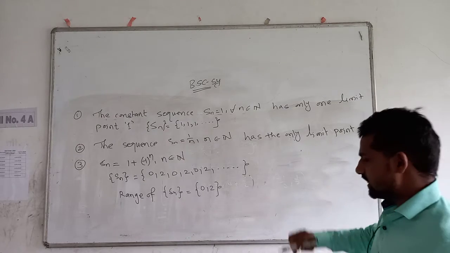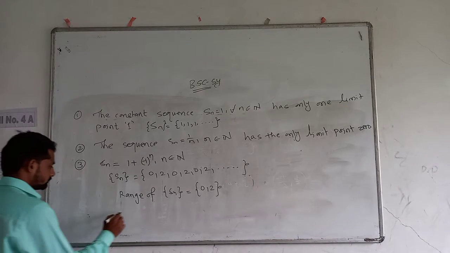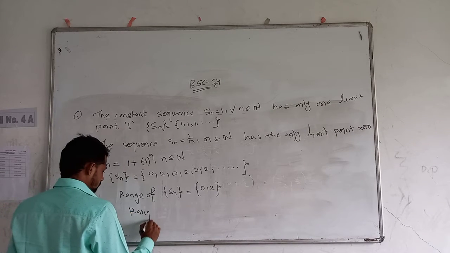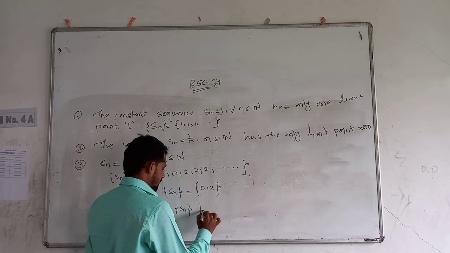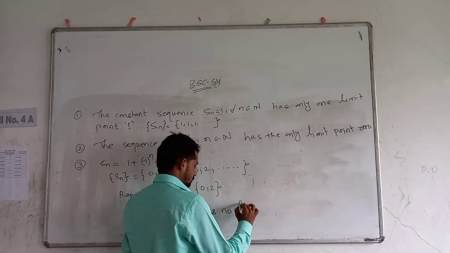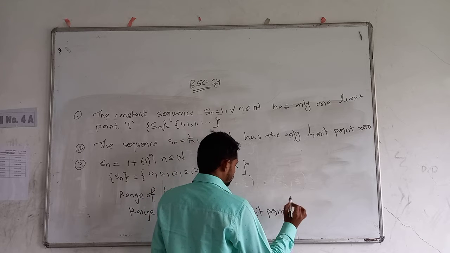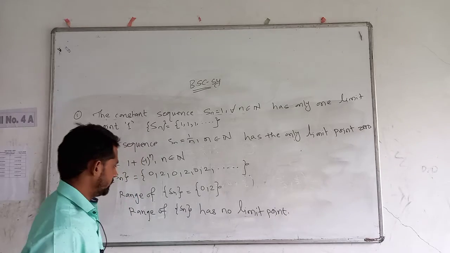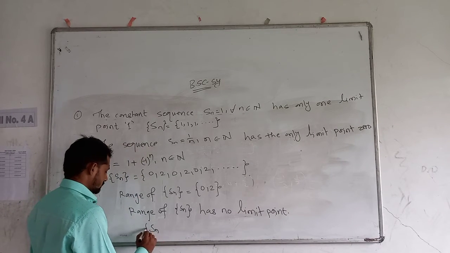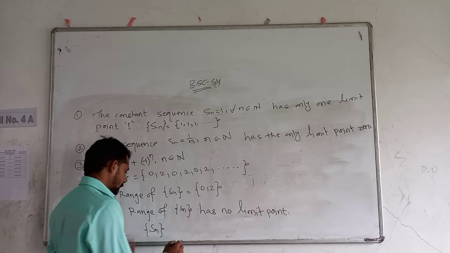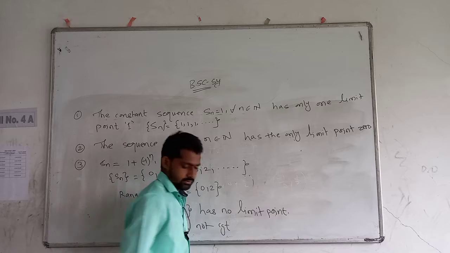The range is a finite set and the range of this sequence has no limit point, because we know that a finite set has no limit point, and this sequence is not convergent.